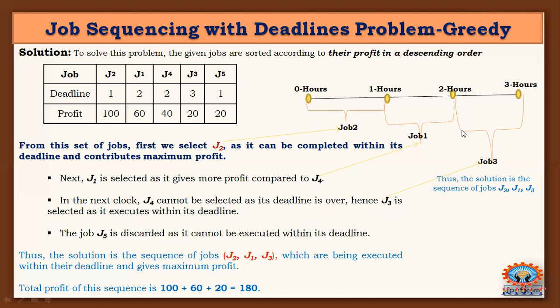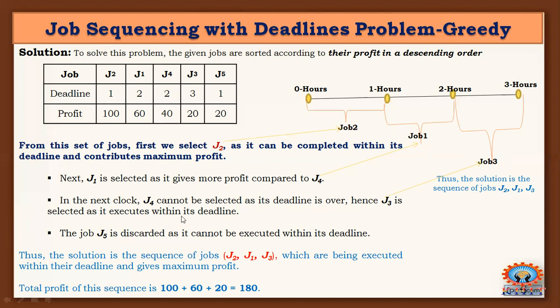That 1 hour slot is enough for completion of job 3. So here I can complete job 3. Now I can place all 3 jobs in the places: job 2, job 1, job 3. Thus the solution is the sequence of jobs arranged in this order, and we will get the maximum profit.